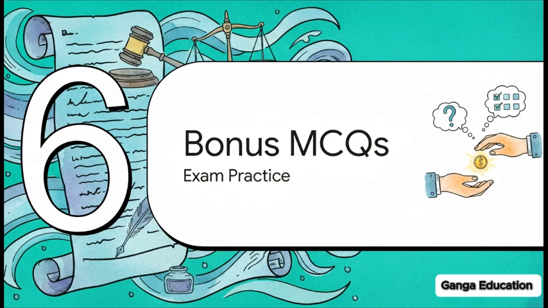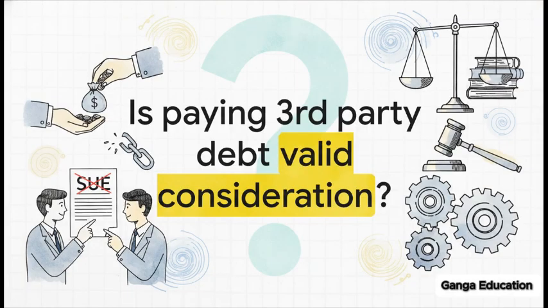Now let's test your active recall. Here's your first MCQ. Under Tinn v. Hoffman, is a promise to pay a third party's debt valid consideration? Option A, yes, always. Option B, no, it lacks fresh benefit. Option C, only if in writing. Or option D, yes, if the debtor agrees.